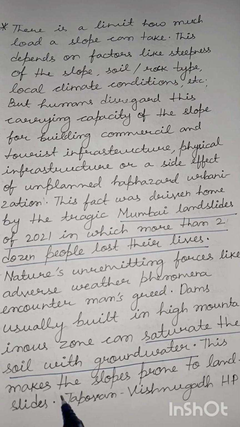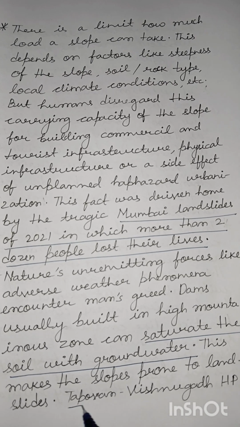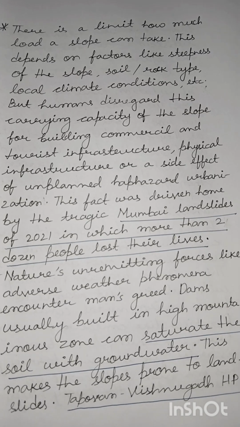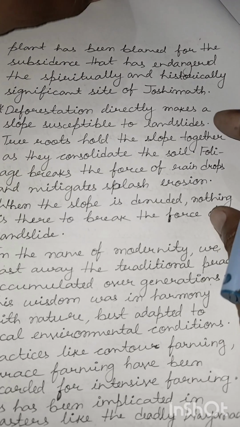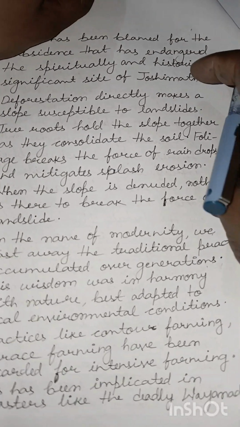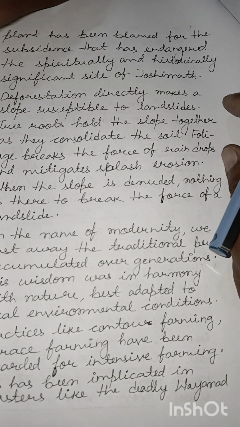This makes the slope prone to landslide. The Tapovan Vishnugad hydel power project has been blamed for the subsidence that has endangered the spiritually and historically significant town of Joshimath.